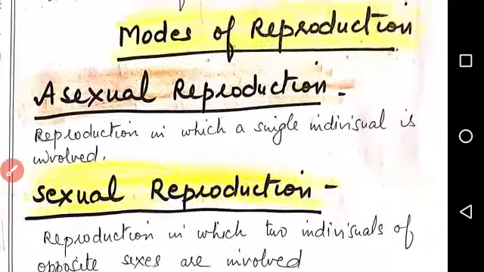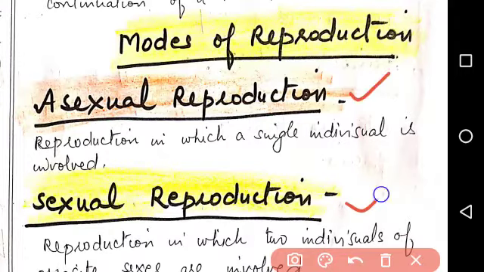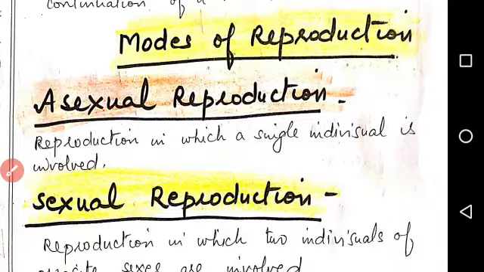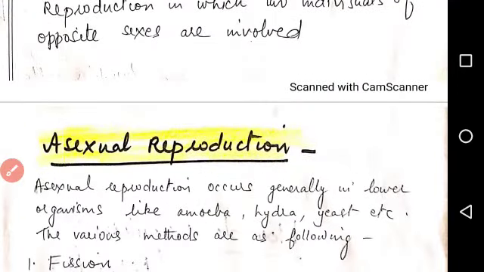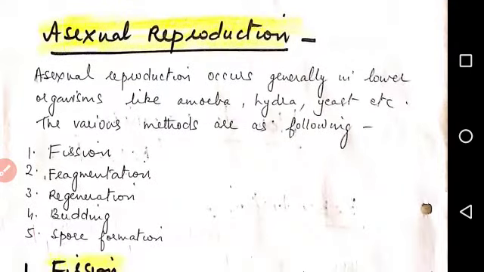Modes of reproduction. There are two modes of reproduction: asexual and sexual. What is asexual reproduction? Reproduction in which a single individual is involved is called asexual reproduction. Sexual reproduction is reproduction in which two individuals of opposite sexes are involved. Now, first today we'll be studying asexual reproduction.